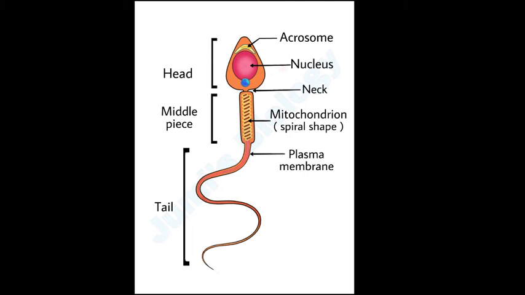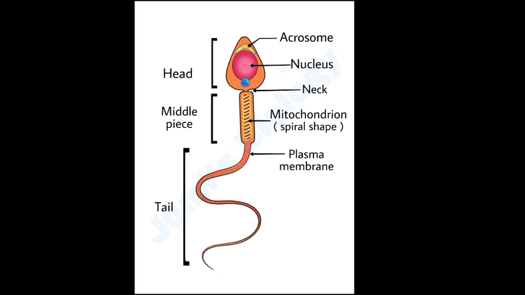Now we go to the middle piece. The middle piece contains a number of mitochondria. As you know, the currency of the cell is mitochondria. So the middle piece of the sperm contains mitochondria that provide energy for the movement of the tail and facilitate sperm motility, which is very essential for fertilization, because the egg, the ovum, is not motile and the sperm is motile. That's why fertilization happens well.